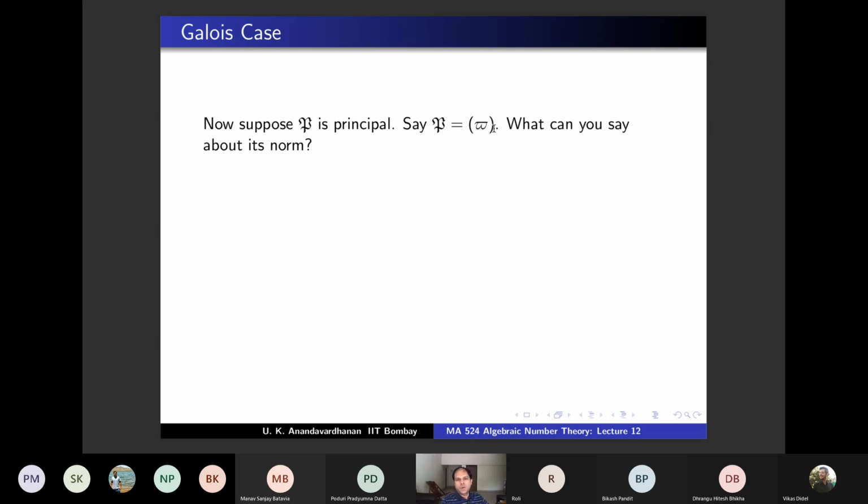See, norm of P will be an ideal in A. So if you take pi power degree, how do you know it is downstairs? That's why I'm saying you have the definition of a norm from field theory. Norm of an element is the product of all Galois conjugates. So you take norm there also. So norm of P and norm of pi.